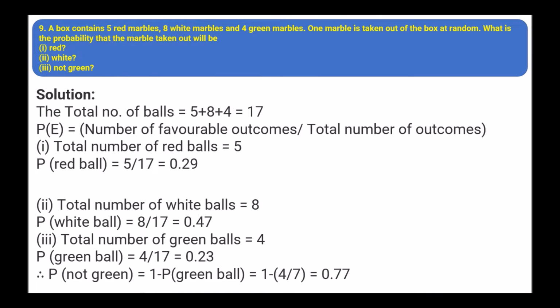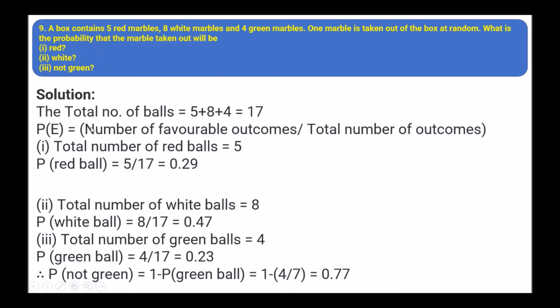Next, a box contains 5 red marbles, 8 white marbles, and 4 green marbles. One marble is taken out of the box at random. What is the probability that a marble taken out will be red, white or not green? So total number of balls equals 5 plus 8 plus 4, that is 17.